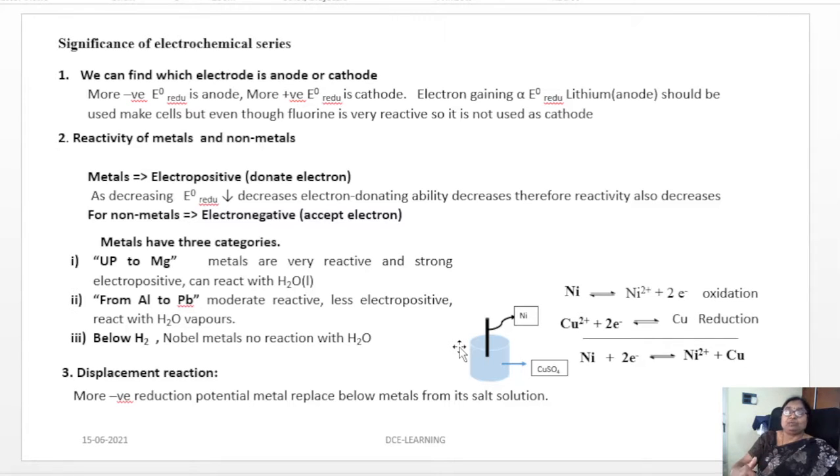The third one is displacement reactions. A metal with a more negative reduction potential replaces metals below it from their salt solutions. That is one of the things you have to know about this.